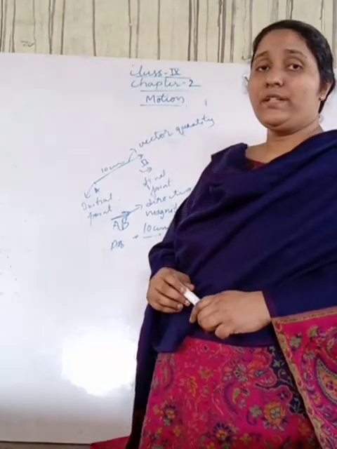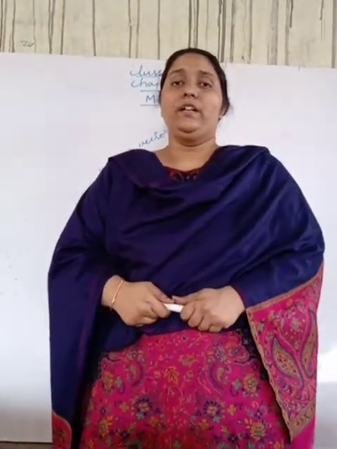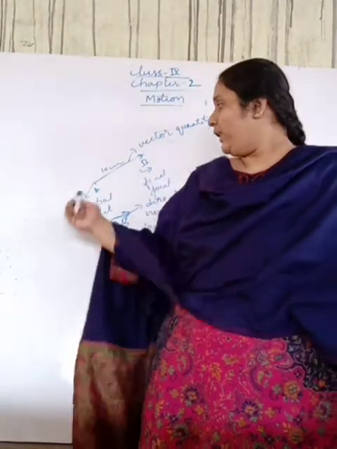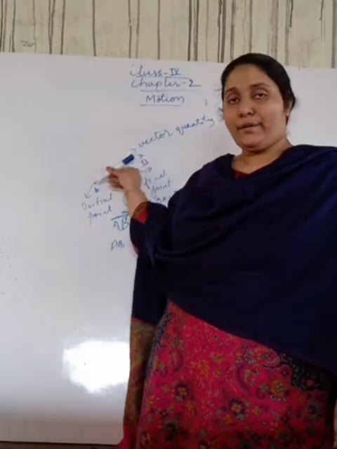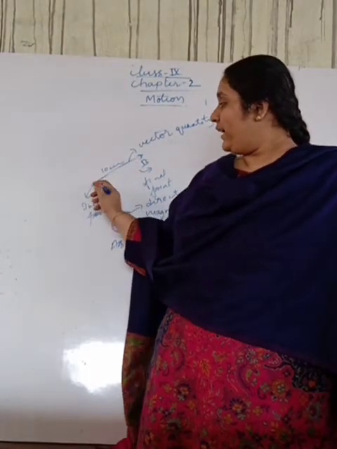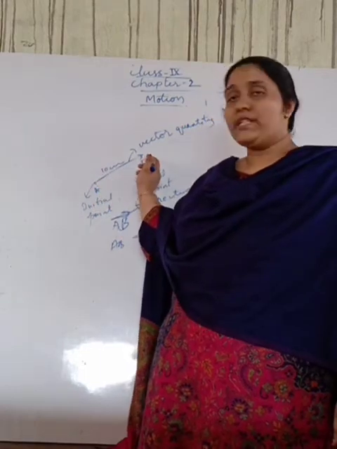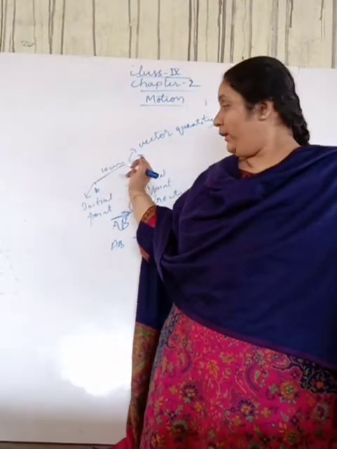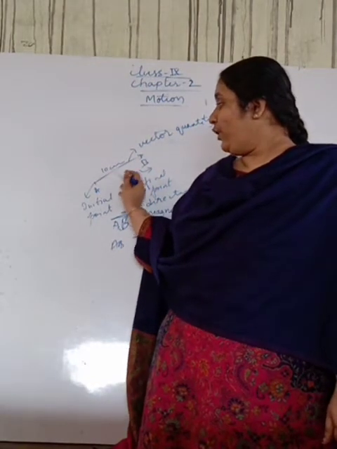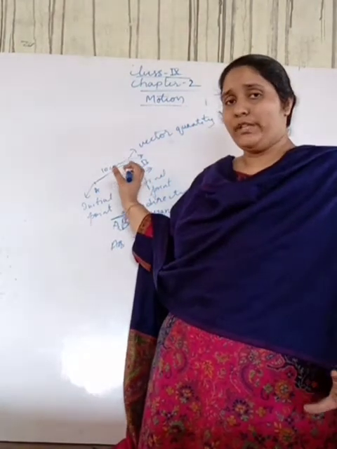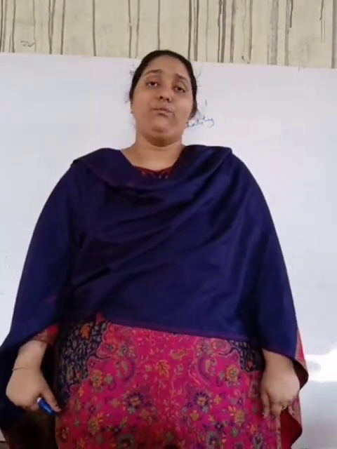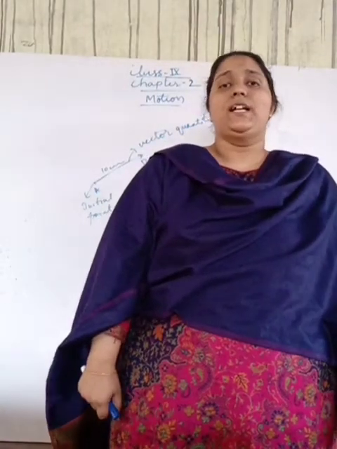Got it, students? Now we are considering a vector. A vector is normally any vector quantity we represent with an arrow. In an arrow, this will be the initial point and this will be the final point. Here, this is nothing but how much quantity, which is the magnitude. So any vector will have both magnitude as well as direction.